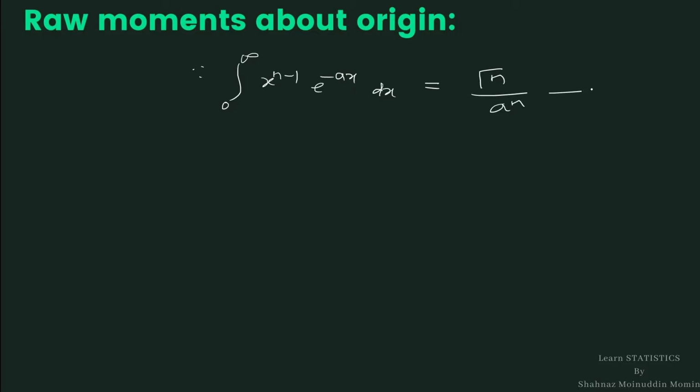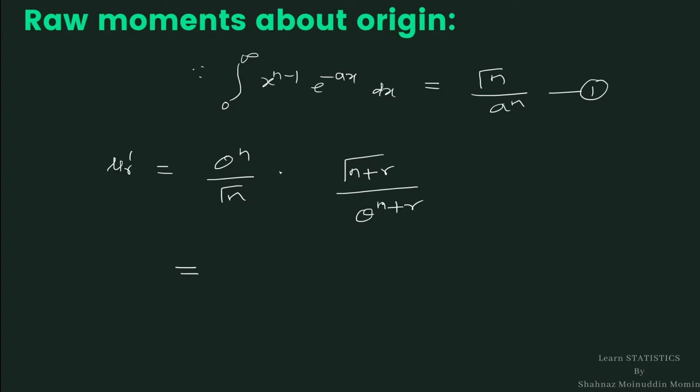By comparing this equation 1 with the integral, we get mu r dash is equal to theta raised to n divided by gamma n into gamma n plus r divided by theta raised to n plus r.